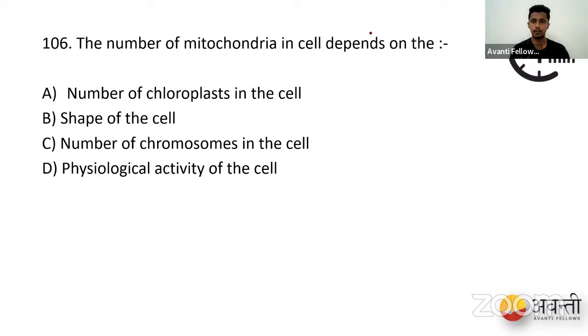Yeah, the polls are live. So give me your answer. The number of mitochondria in the cell depends on. You should not be taking more than 30 seconds, right? So it's a very direct question.